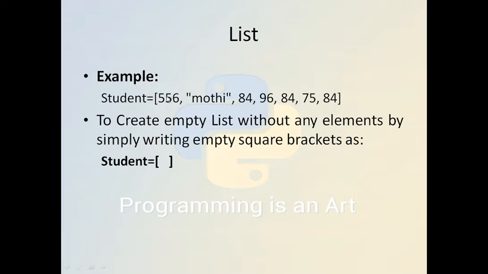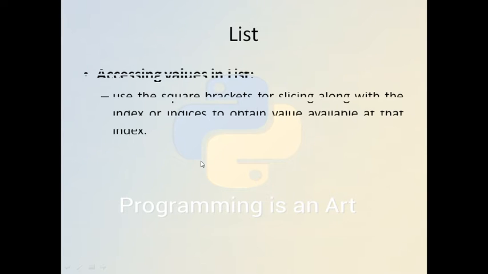So various different data types can be stored in a student list. To create an empty list without any elements, we simply write the square brackets and assign them to students.